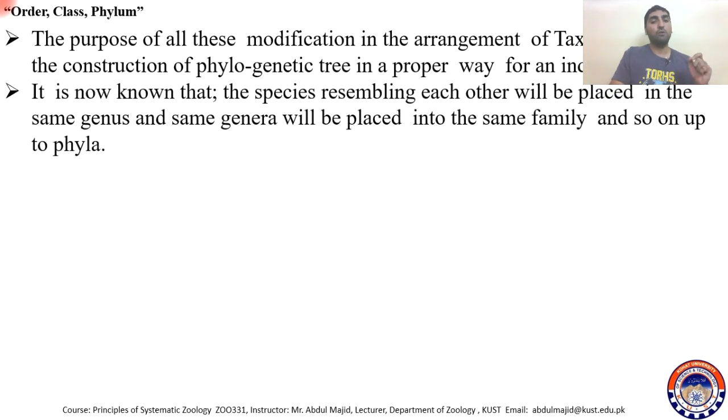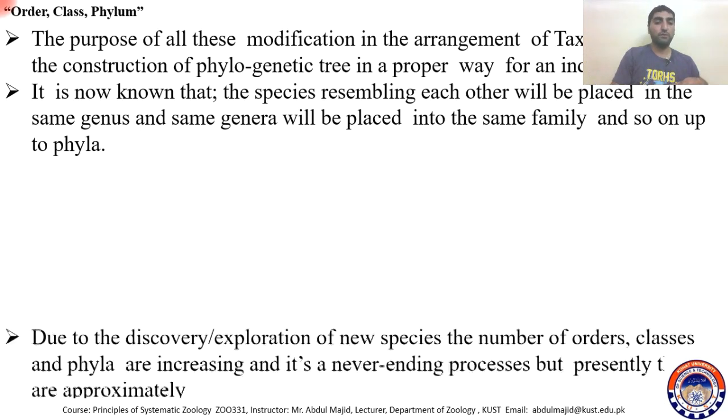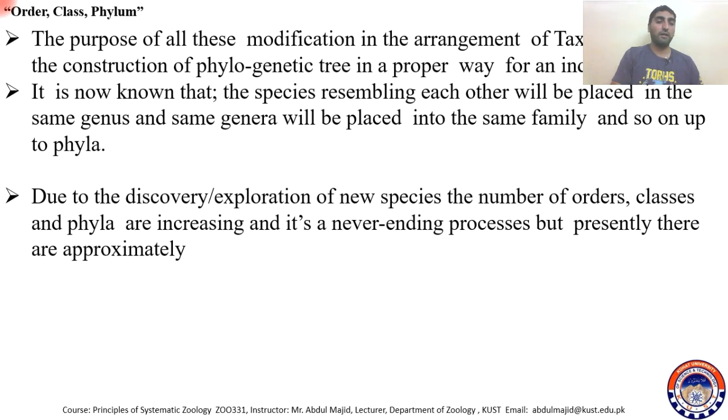So it is known that species resembling each other will be placed in the same genus, similar genera will be placed in the same family, and similar families up to phyla and so on. In this way we construct the hierarchy.